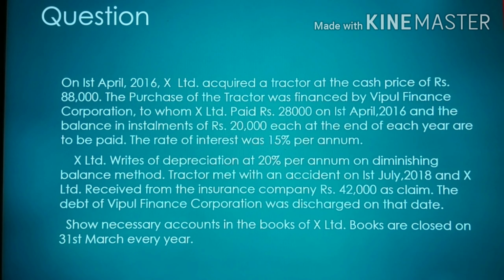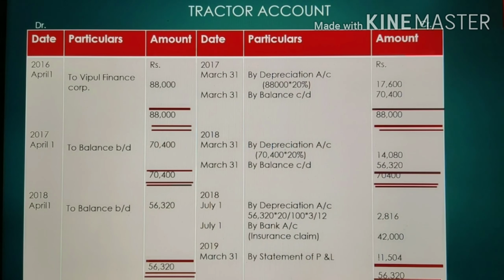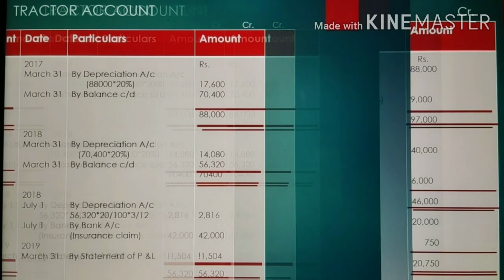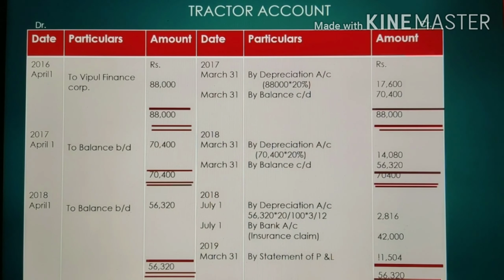According to this problem, we will make the necessary accounts in the books of X Limited, the hire purchaser. There will be two accounts: first is the tractor account and the other will be the Vipul Finance Corporation account. First is the tractor account. According to the question, the cash price of the tractor was 88,000, and the first transaction is tractor account debit to Vipul Finance Corporation.